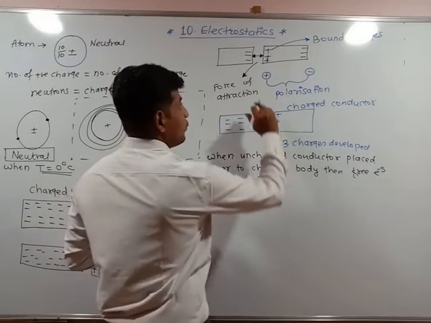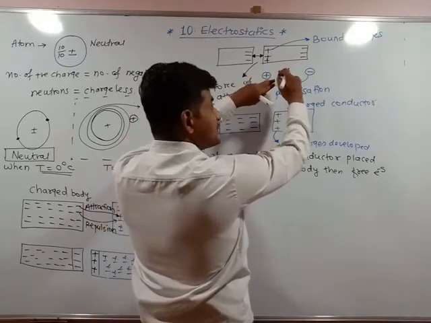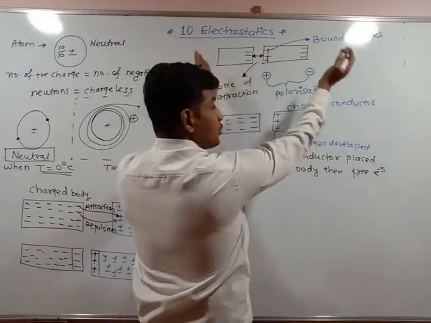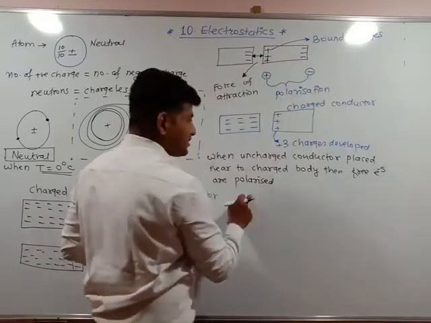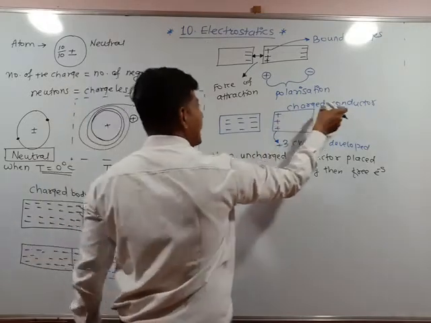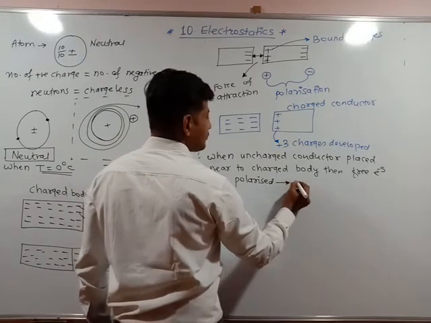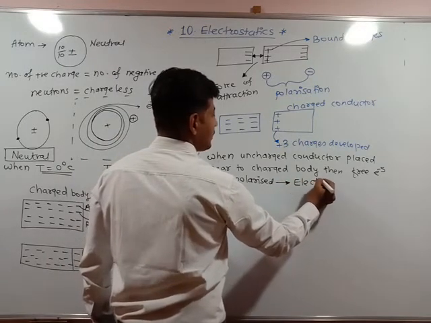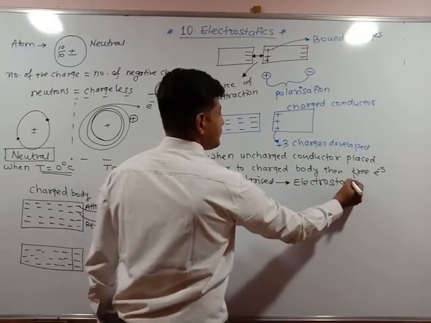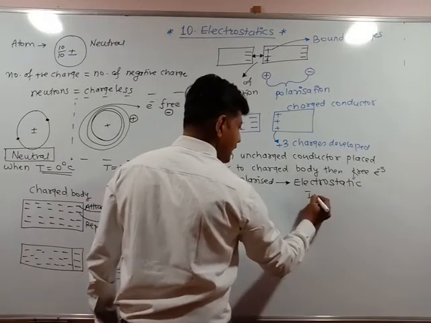Electrons are polarized. Electrons went here, positive charges went there, the polarization process takes place. When polarization happens, the conductor becomes charged. Okay, polarized. This process is called electrostatic induction.